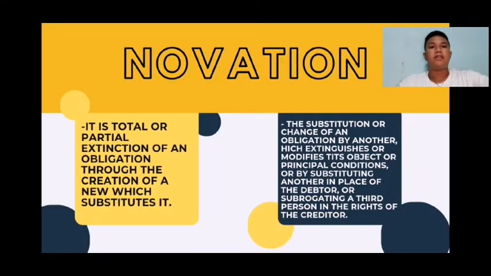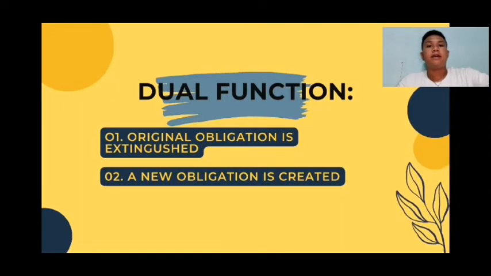So, let's define novation. Novation is the total or partial extinction of an obligation through the creation of a new one which substitutes it. It is the substitution or change of an obligation by another, whereby the first is extinguished or modified, either by changing its object or principal condition, or by substituting another in place of the debtor, or subrogating a third person in the rights of the creditor.